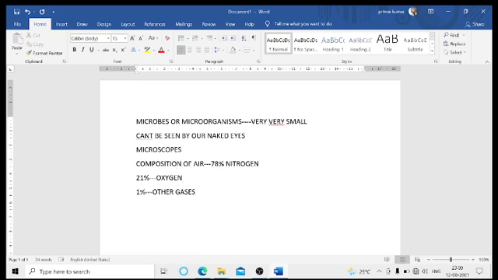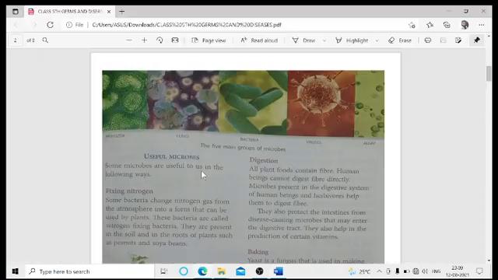Now let us go ahead with this. Though nitrogen is present in maximum amount, that is 78%, plants are not able to use it directly, just like they do for carbon dioxide.